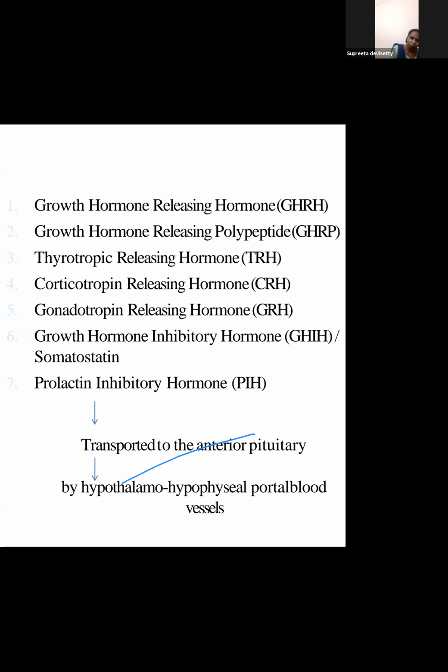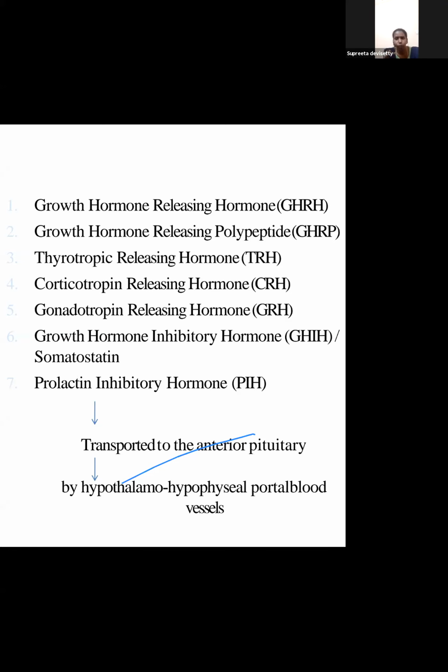Okay. So when we see, the anterior pituitary has 6 hormones. The posterior pituitary has 2 hormones. The intermediate lobe has 1 hormone. So here the hypothalamus, the master gland, has control of various glands, and it has 7 hormones. Among the 7, there are 5 releasing hormones, and there are 2 hormones which inhibit, which stop.